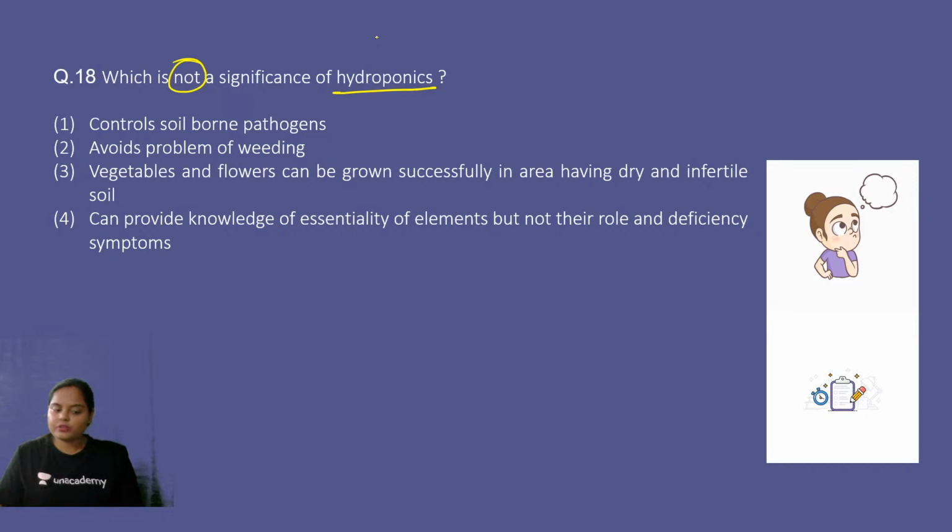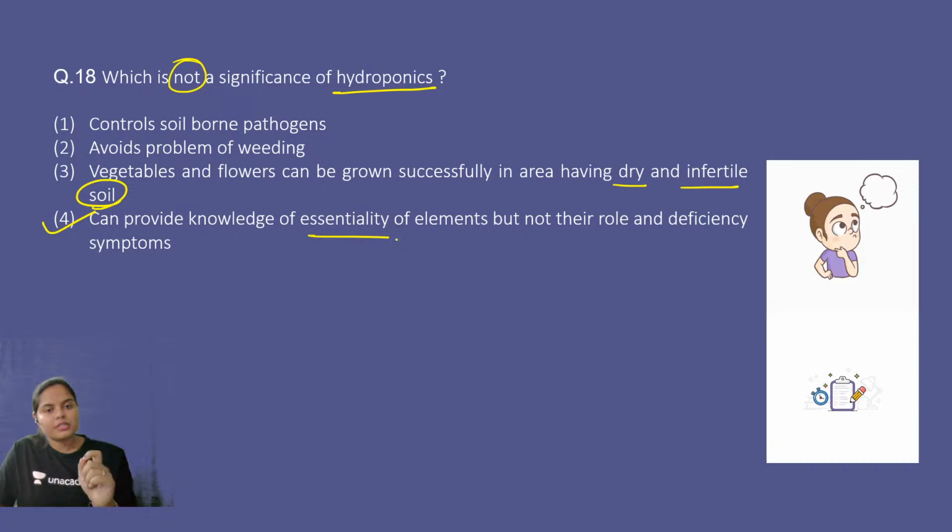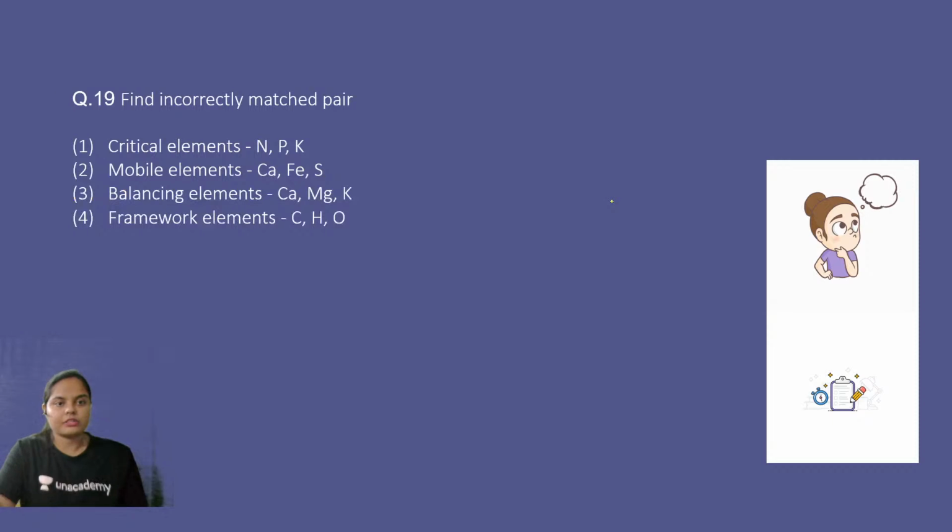Soil free cultivation is hydroponics, right? So it does control soil borne pathogens because soil is not present. It avoids the problem of weeding, absolutely. Flowers and vegetables can be grown successfully in dry and infertile soil with the help of hydroponics technique, but option number 4 is incorrect. Why? Because they provide the knowledge of essentiality and also the role and deficiency symptom. This is one of the ways through which we have identified the role and deficiency symptoms.